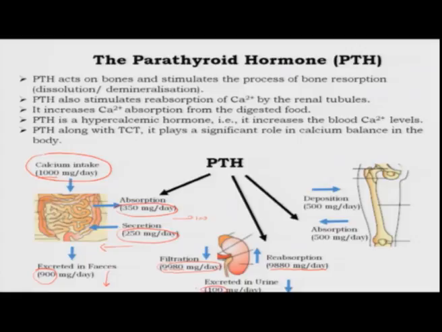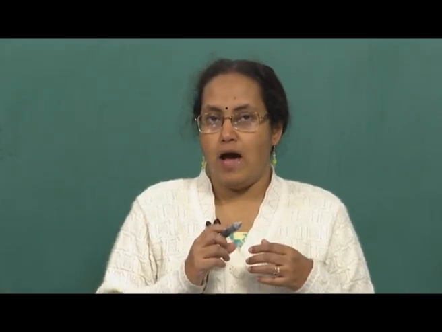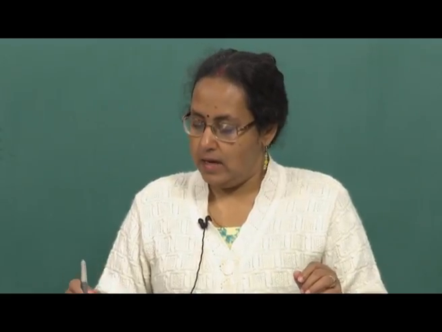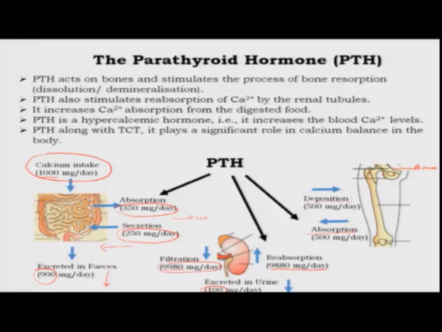Another very important place where there is an exchange of calcium between the body and the circulation is in the organ called the skeletal system, or the bones. The bones are made up of calcium phosphate. Here you have a daily turnover of bone. Bone is a tissue that is getting turned over daily. You have a breakdown of bone which releases calcium, and this gets absorbed back into the blood, and then again there is blood calcium which is being taken to form new bone every day.